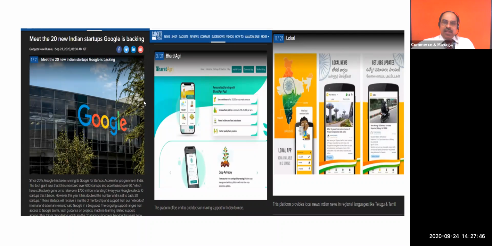See that idea; they asked for funding from Google, Google already sanctioned it, and now they are in business. Why am I telling this story? The idea is different. Here, in the case of local, it is only an app; technology is acting as a platform.